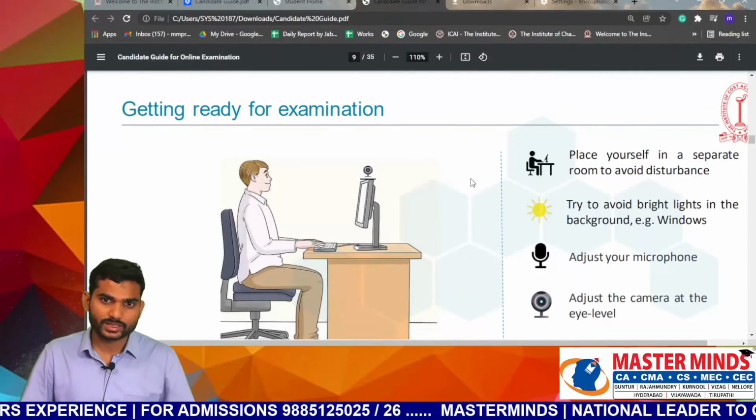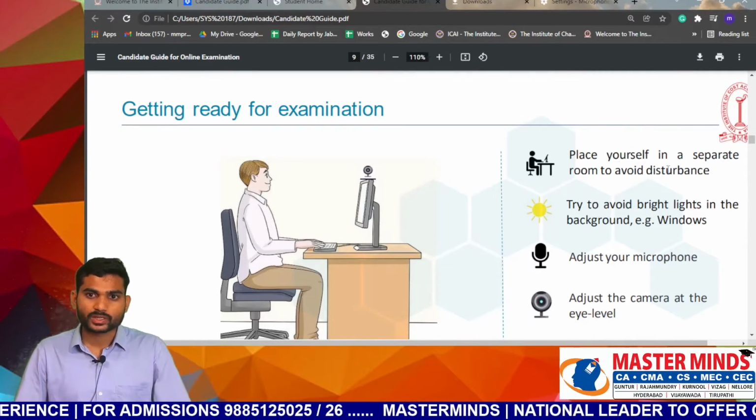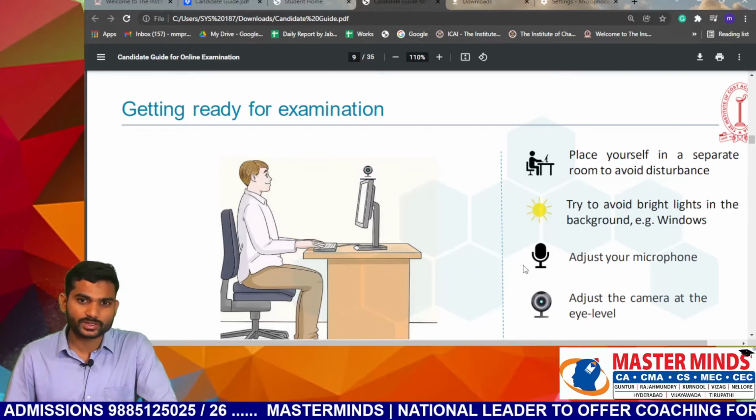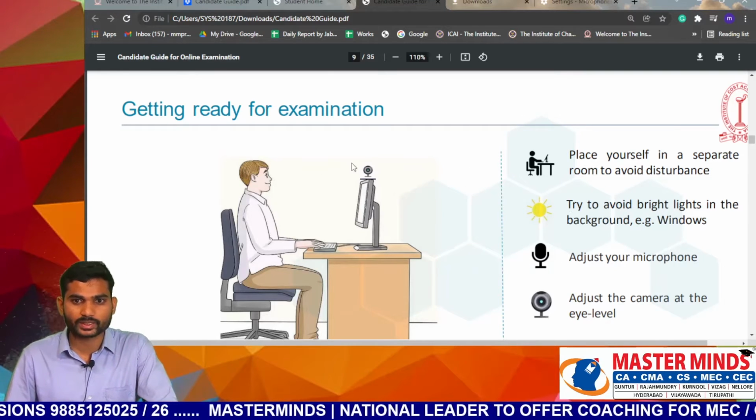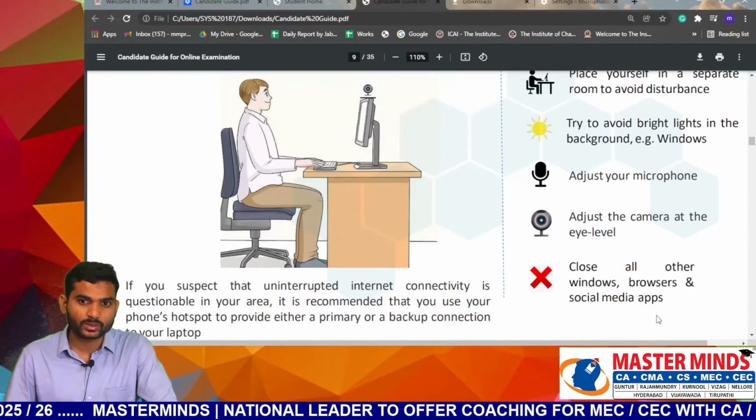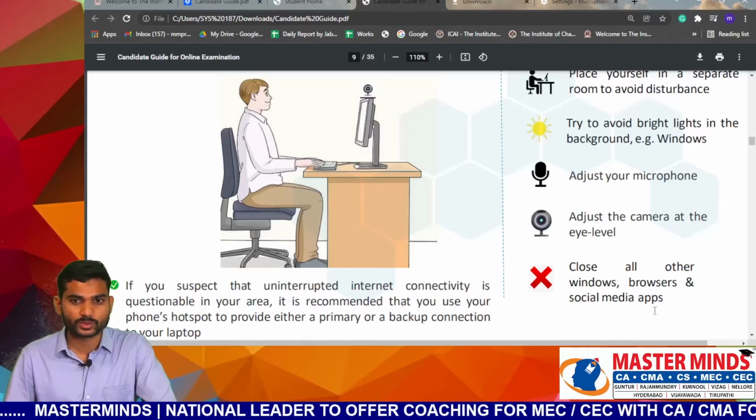Get ready for the examination. Place yourself in a separate room to avoid disturbances. Avoid bright lights in the background, such as windows. Adjust your microphone and camera. Close all other windows, browsers and social media apps.